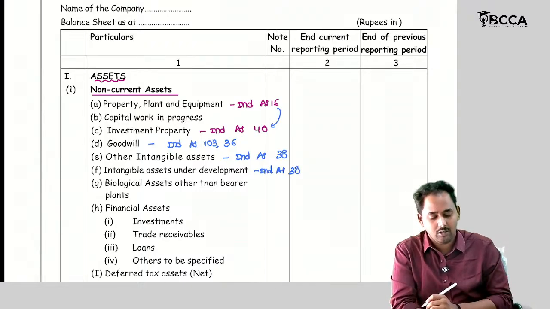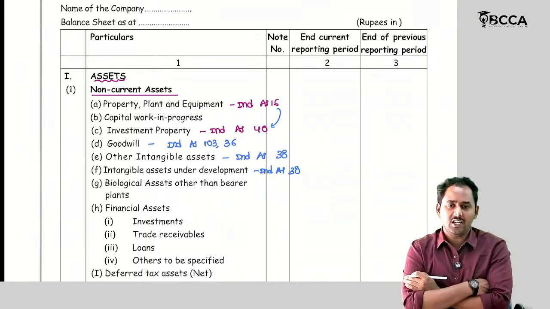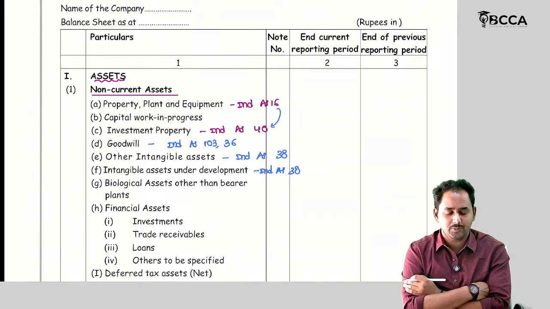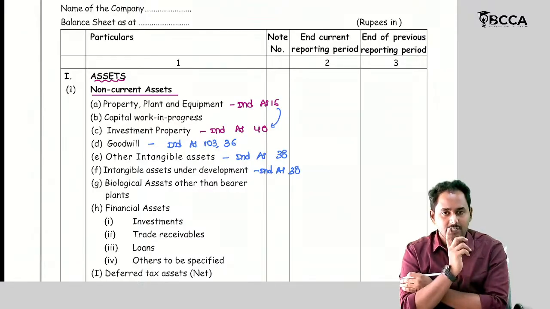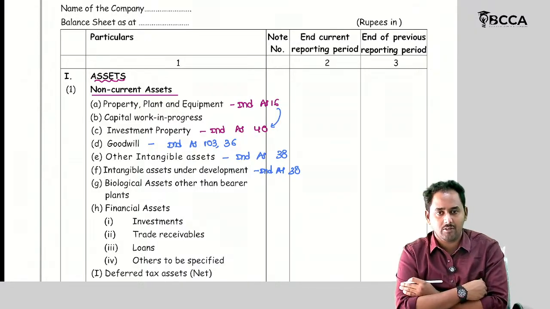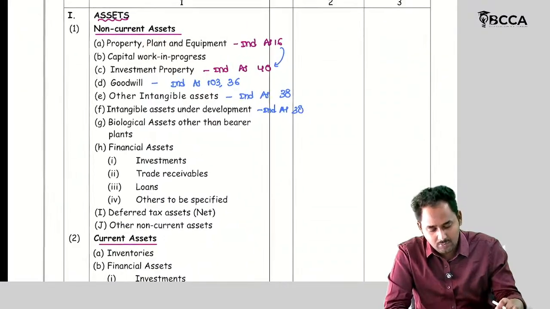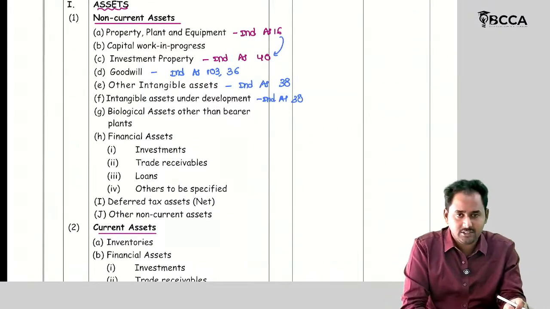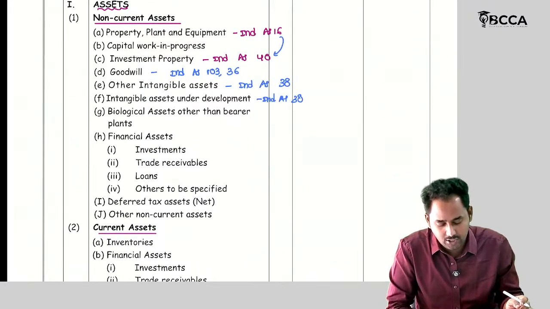Okay. Of course, there are specific Ind AS for each line item, but I just wanted to mention the names of the Ind AS which are in our syllabus, or which have some connection with our syllabus portions. Then biological assets other than bearer plants are covered under Ind AS 41, that's not in our syllabus.